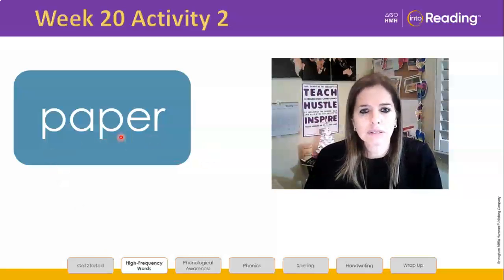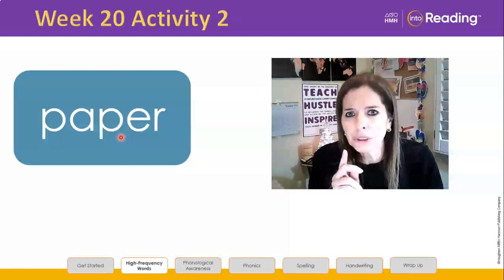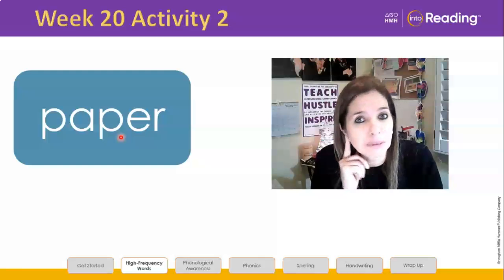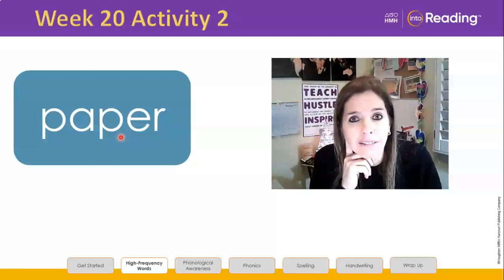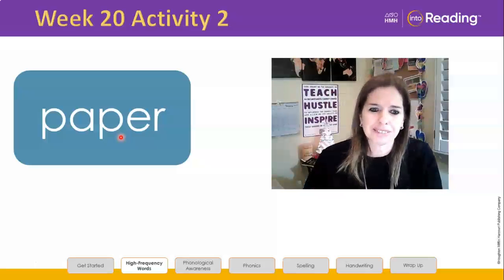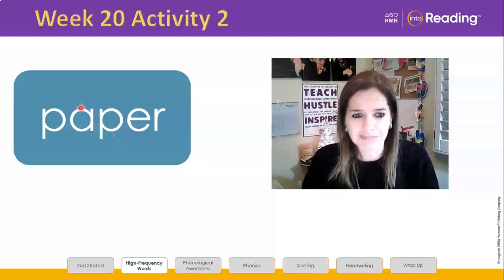P-A-P-E-R. What do you notice? What do you wonder? When I say what do you notice, what do you wonder, I first want you to notice what the vowels are doing. Remember, when we're reading an unknown word, what we have to figure out first is what sound the vowels are going to be making. Not what sound is the first letter. We need to look at the vowels because they're the ones that flex sometimes.